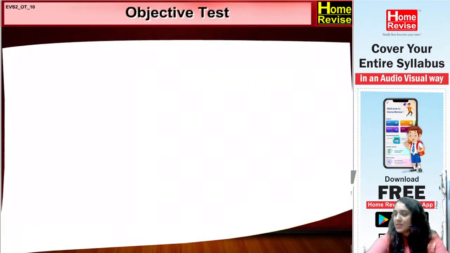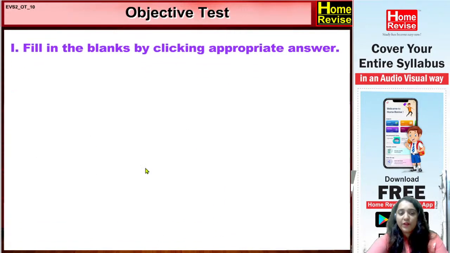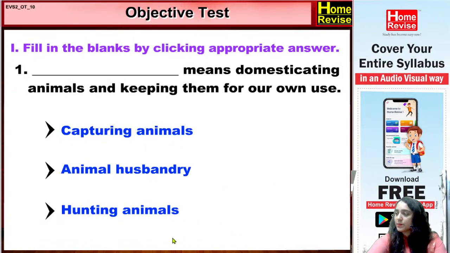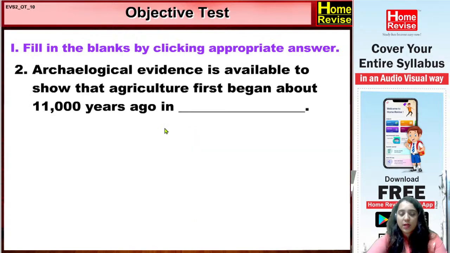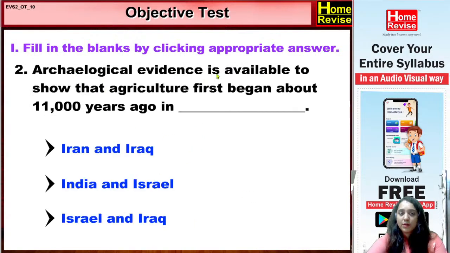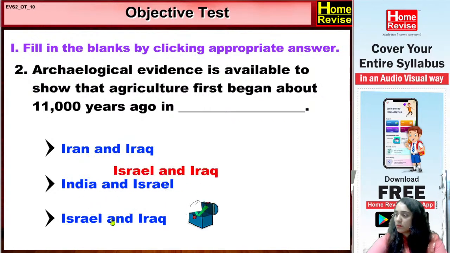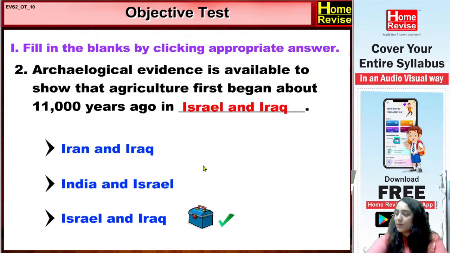Yes, let's start with the objective test. Fill in the blanks by clicking the correct options. Dash means domesticating animals and keeping them for one's own use. As we know, animal husbandry is the right answer. Yes. Now let's move on to the next one. Archaeological evidence is available to show that agriculture first began about 11,000 years ago in which of the countries? Iran and Iraq, India and Israel, Israel and Iraq. Yes, let's see. Israel and Iraq is the right answer. Yes, very good.